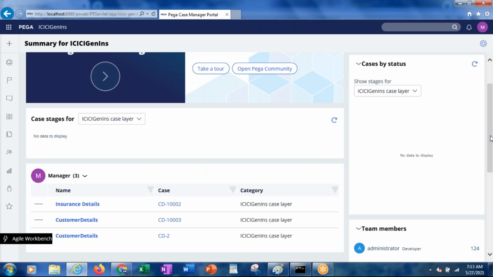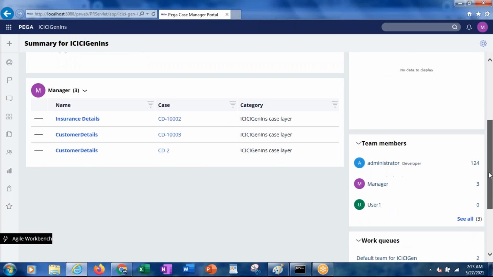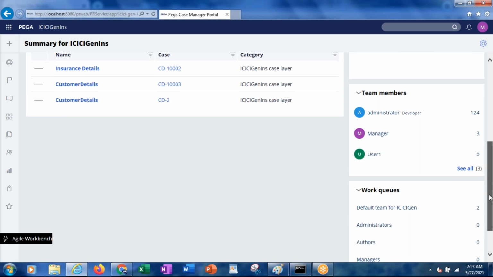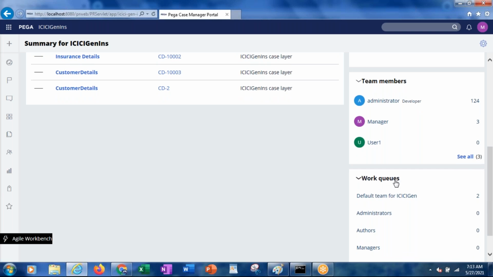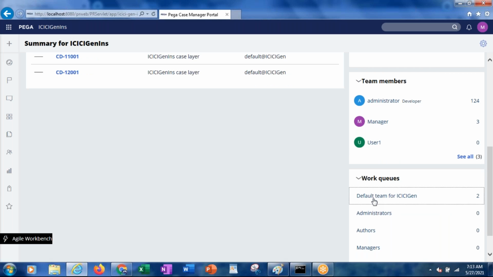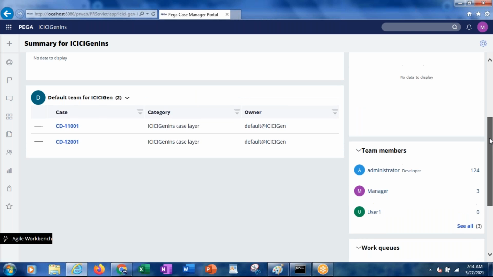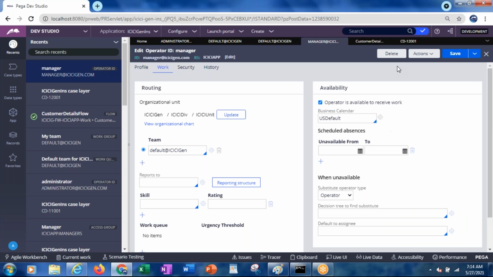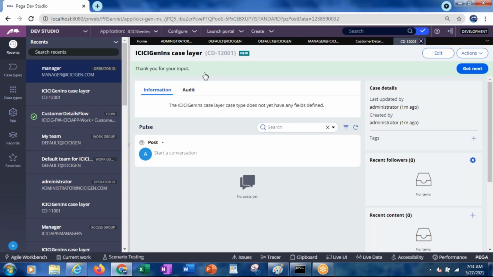So where can we see this work queue? Here we can see all the work queues. You see default team for ICICI Gen. Now open this work queue and see whether this particular work object is available or not. So what is the work object ID we created? CD-12001.